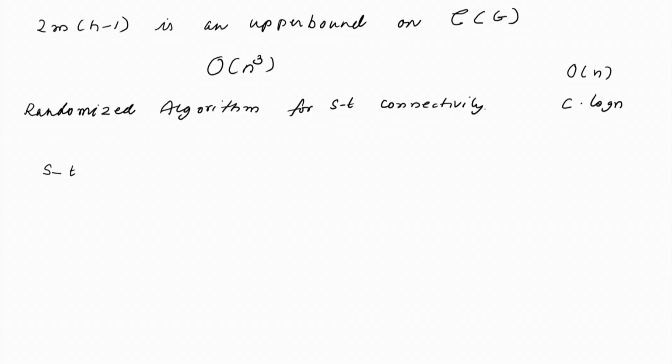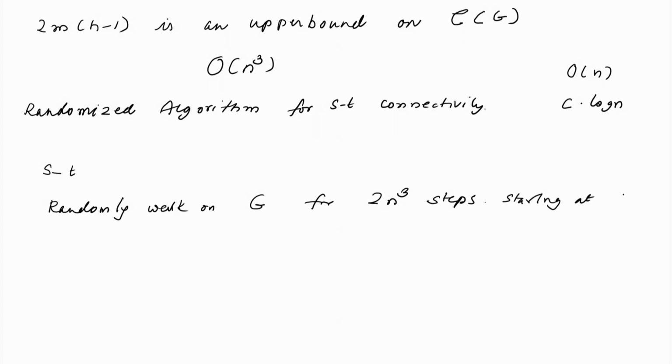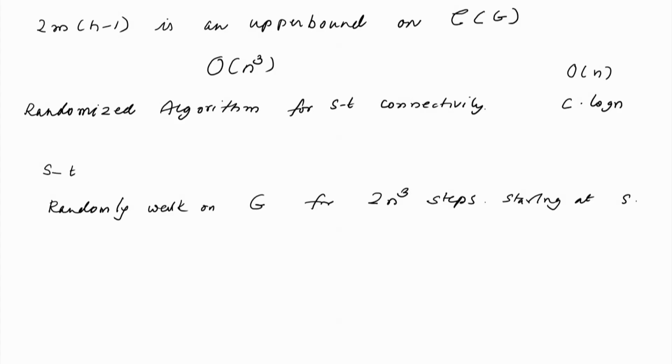In other words, we will do a random walk on G for 2n cubed steps starting at S. At any point, if T is found,